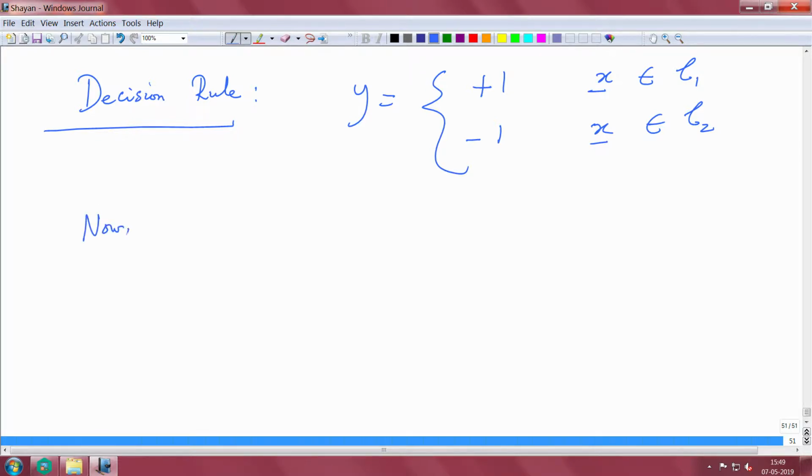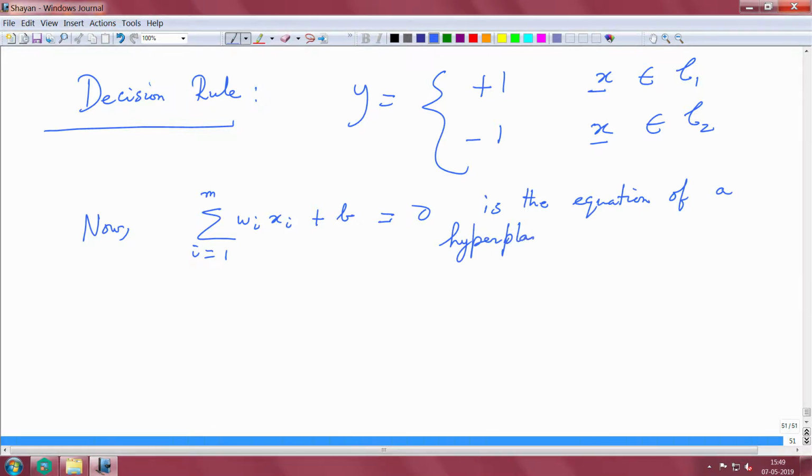Now, sigma i equals 1 to m w sub i x i plus b. If I equate this to 0, this is the equation of a hyperplane.